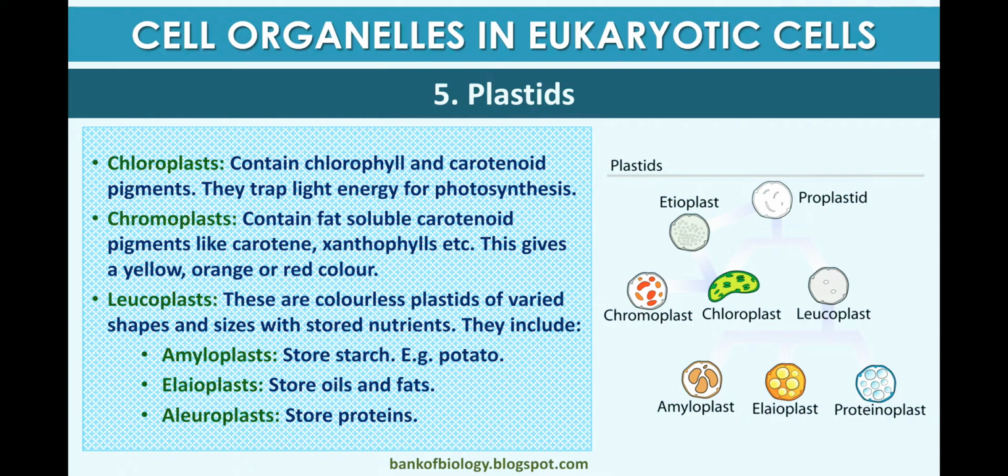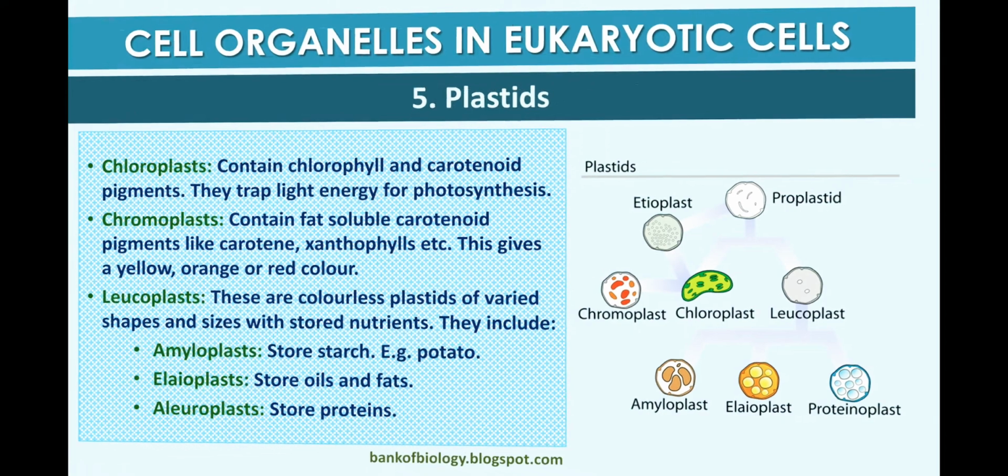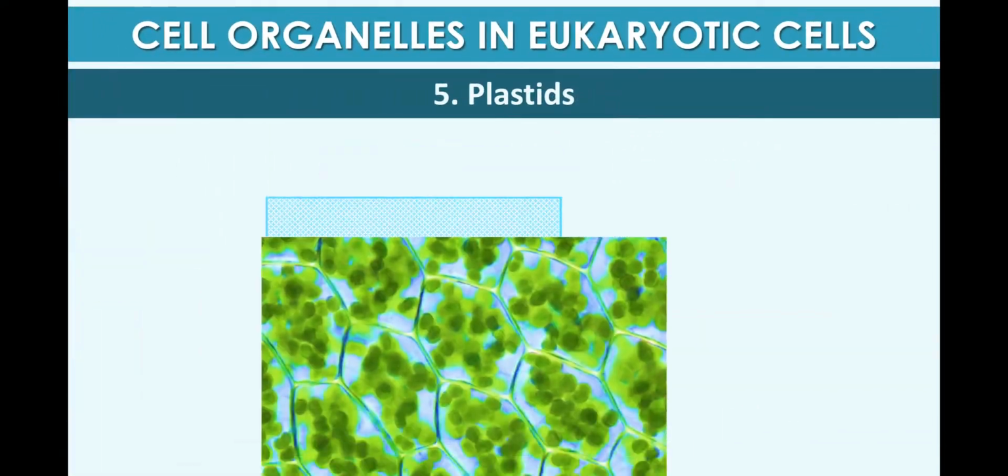They store nutrients, and they include amyloplast, which stores starch, for example in potato, elaioplast, which stores oils and fats, and aleuroplast, which stores proteins. These are the types of plastids and the types of leucoplasts.